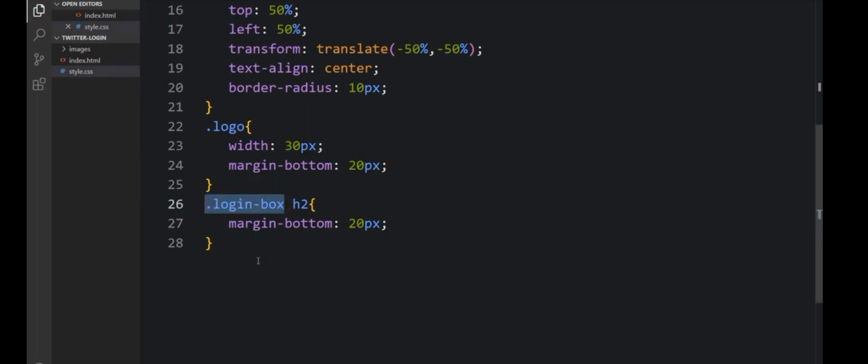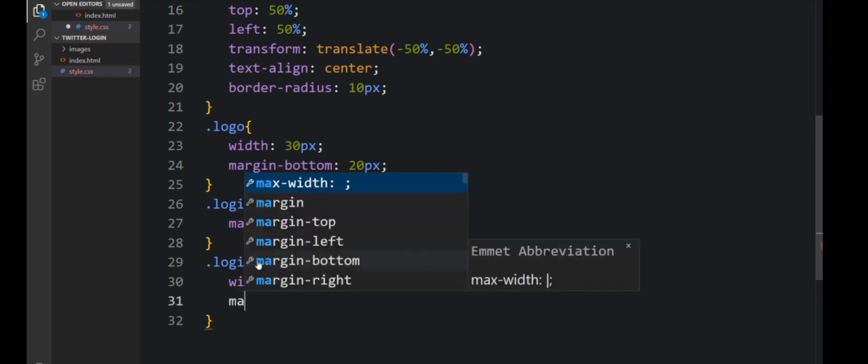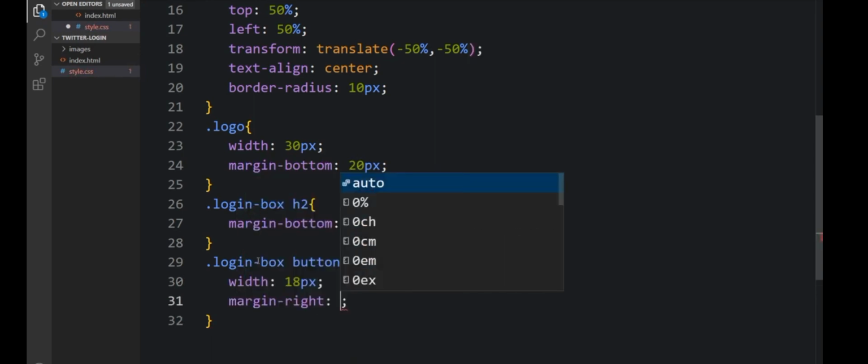I'll copy that down there and put the button. I want to give the button a design that will be beautiful with the images. The width will be 18 pixels, and the margin on the right will be 10 pixels.